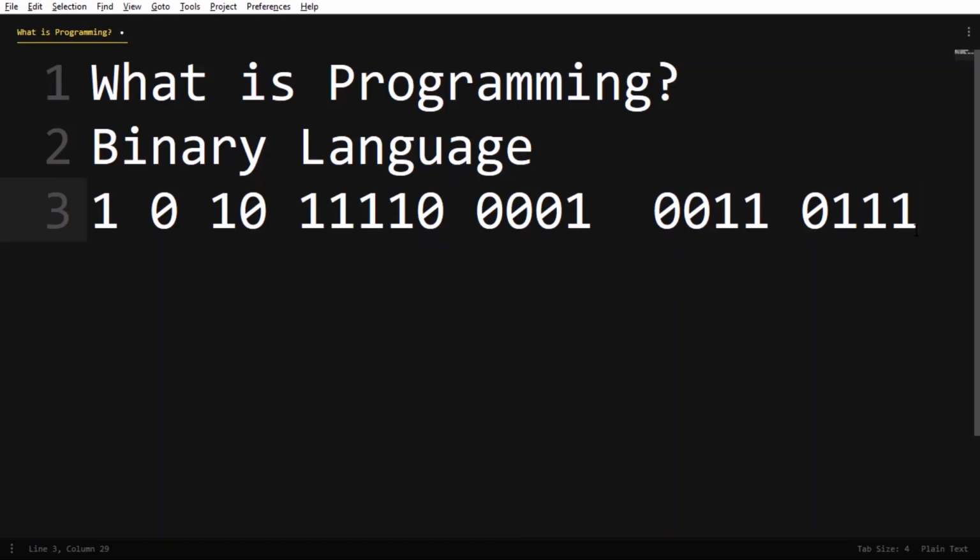Coming to the original question, a human wants a computer to perform some task, so he is instructing the computer. That's what programming is. Instructing the computer to do a specific task is called programming.